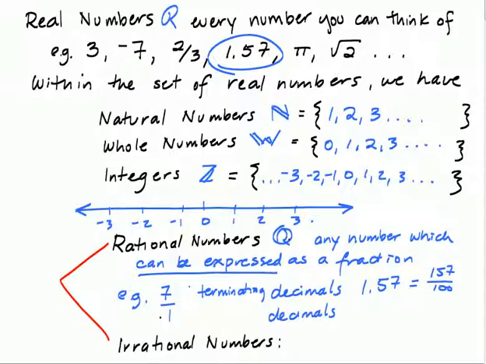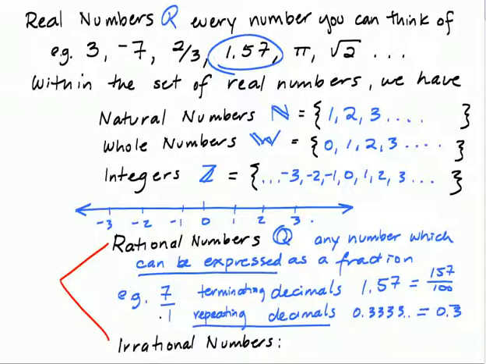Another type of decimal that can be expressed as a fraction is something called a repeating decimal. An example of that might be 0.3333, and that 3333 goes on forever and ever and ever. And to express that, we write 0.3 and put a line over it. I'll talk more about that later. You don't need to know that right now. Just know that if something's repeating in the decimal, you can see the pattern. It can be expressed as a fraction, so it's rational.